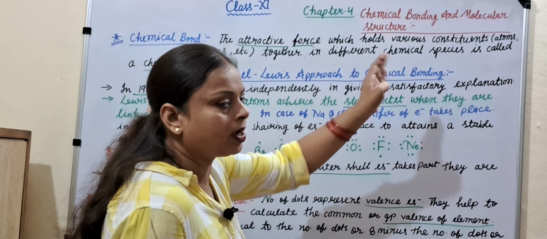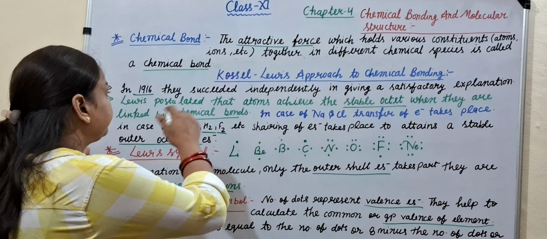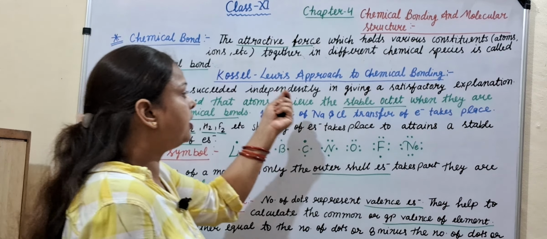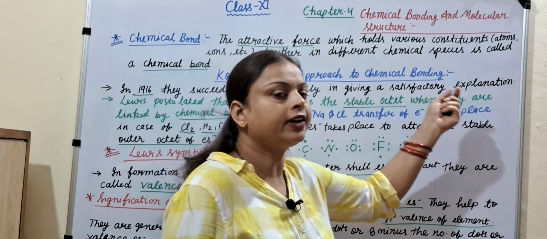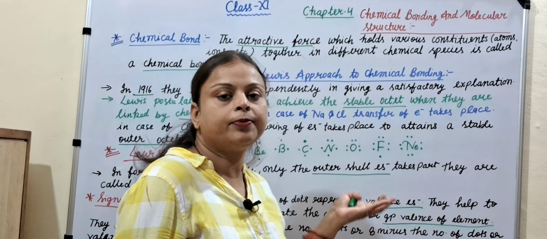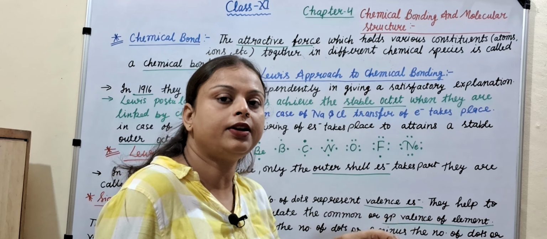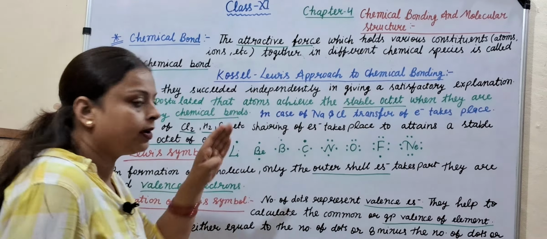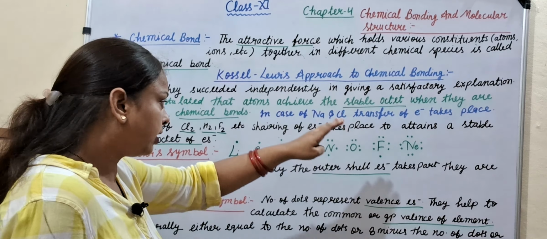Kossel-Lewis approach to chemical bonding: in 1916, they succeeded independently in giving a satisfactory explanation. Many scientists came but they didn't give a satisfactory explanation. When Kossel and Lewis came, they gave a satisfactory explanation.